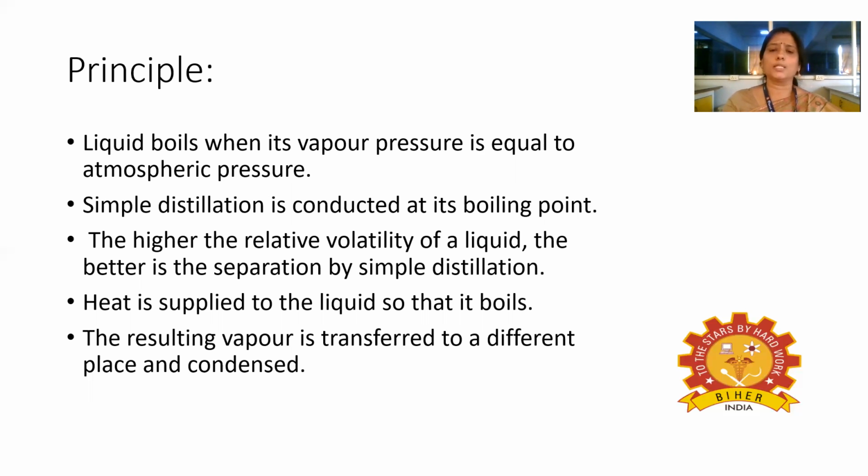Then only we can go for simple distillation. Heat is supplied to the liquid, so the liquid will boil. The resulting vapor will be transferred to a different place and condensed. So here the condenser plays an important role, which converts this vapor into the liquid.